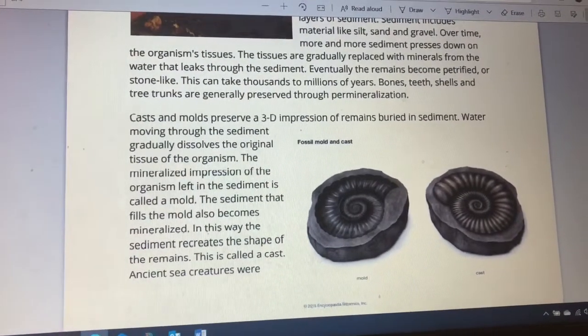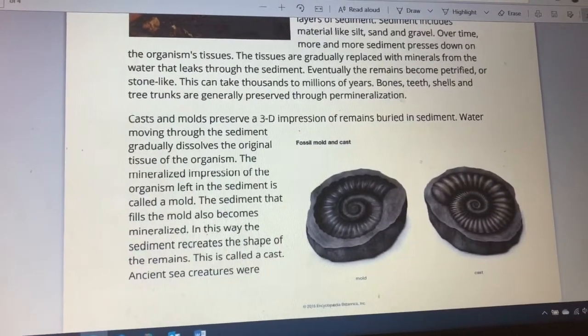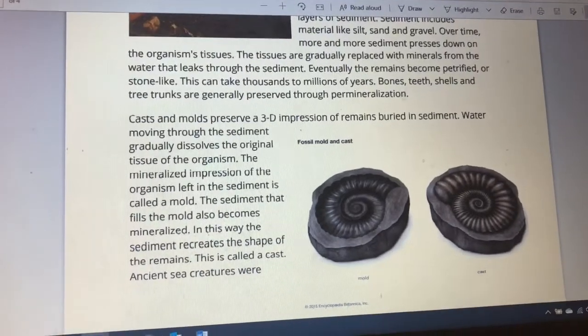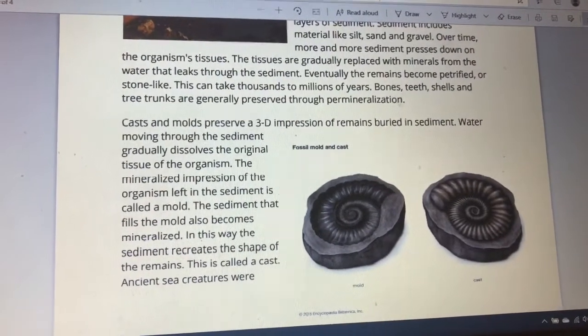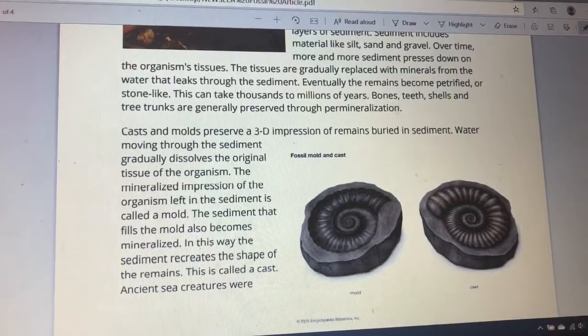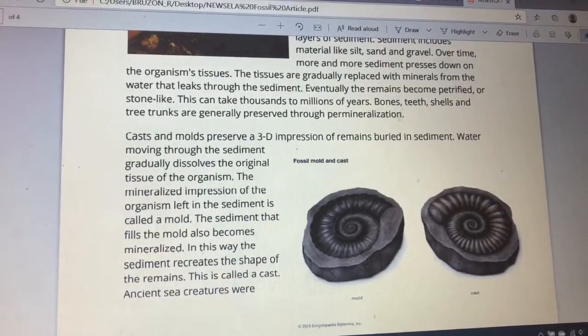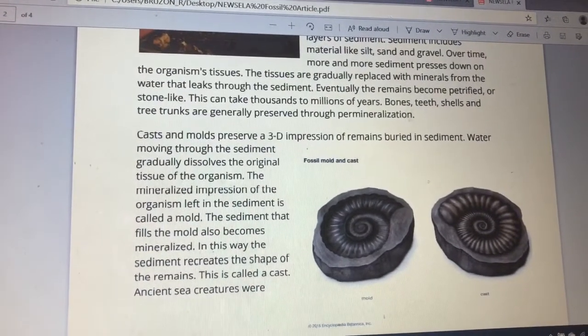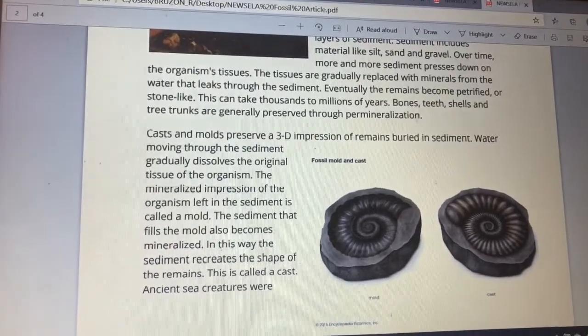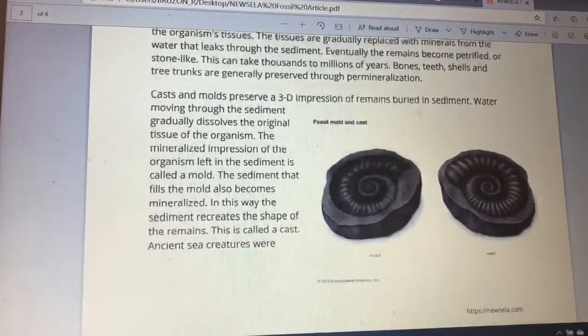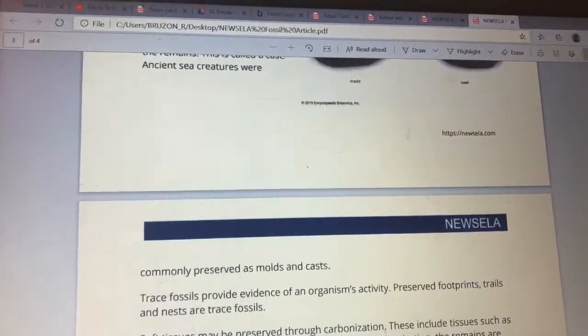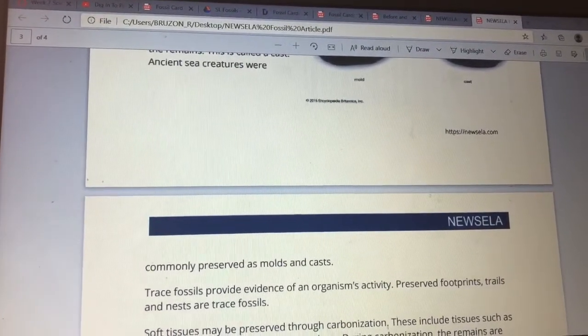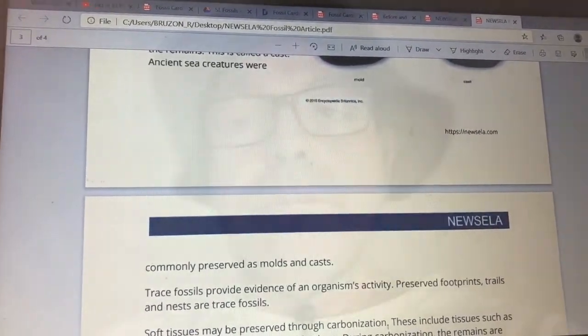The sediment that fills the mold also becomes mineralized. In this way, the sediment recreates the shape of the remains. This is called a cast. Ancient sea creatures were commonly preserved as molds and casts.